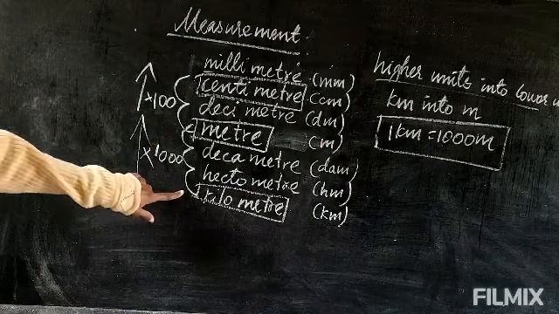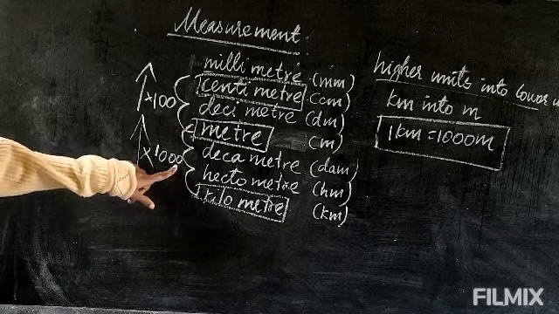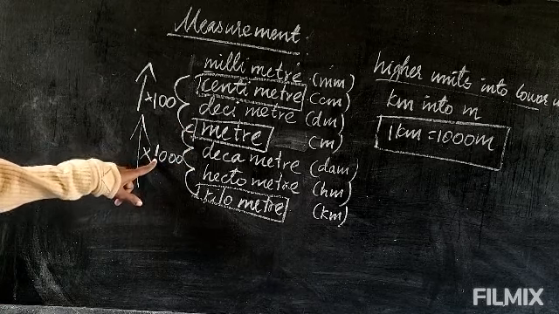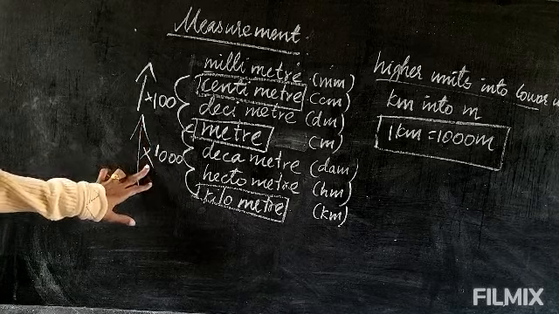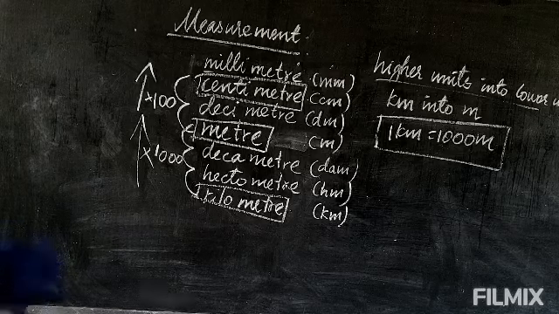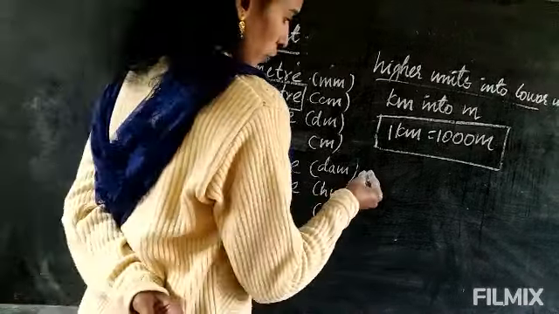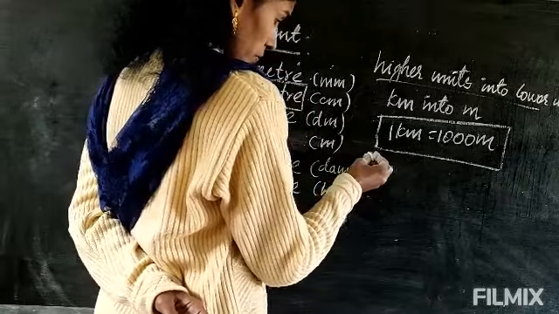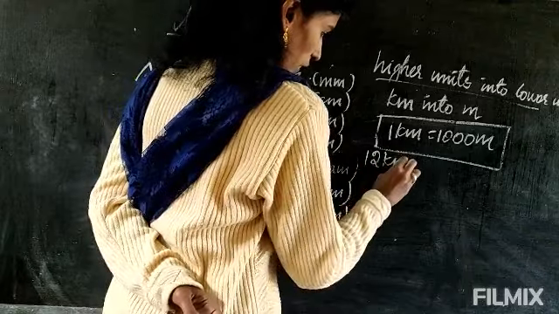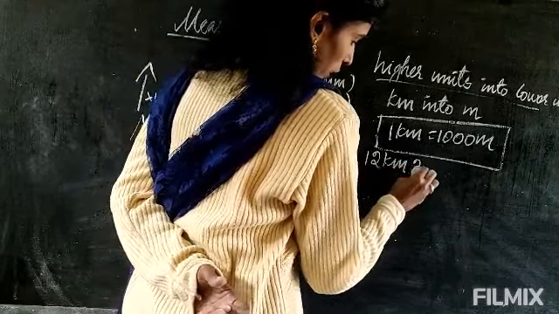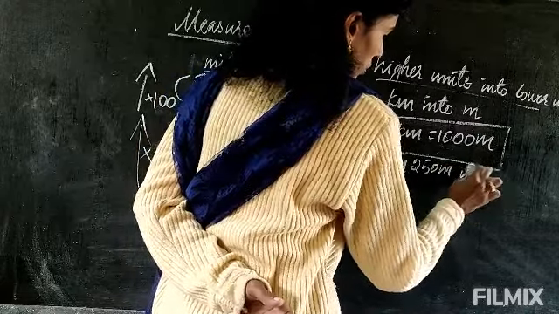How to find? You know, no? 3 steps we went upward from kilometer to meter. So 3 steps, so 3 0 and 1 we just insert in front. And we are going upward, so it is multiplied. 1 kilometer equal to 1000 meter. Now let's see one example. Suppose it is given 12 kilometer and 250 meter, and how to convert into meter.